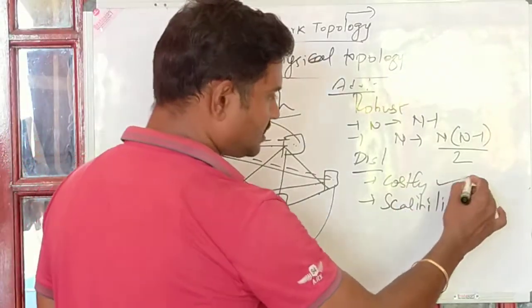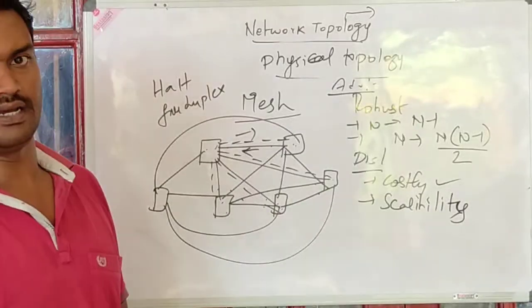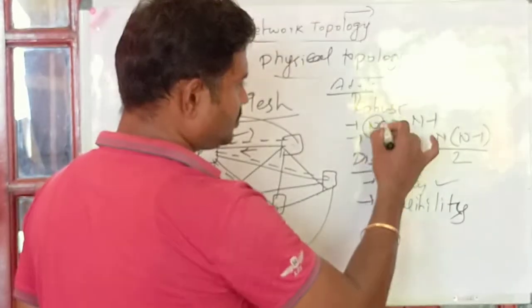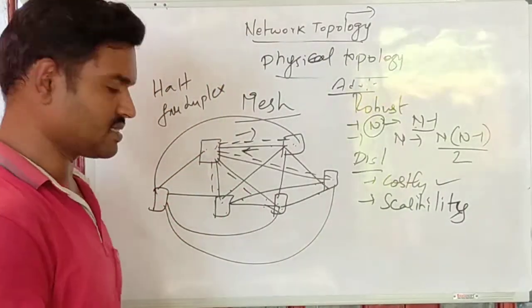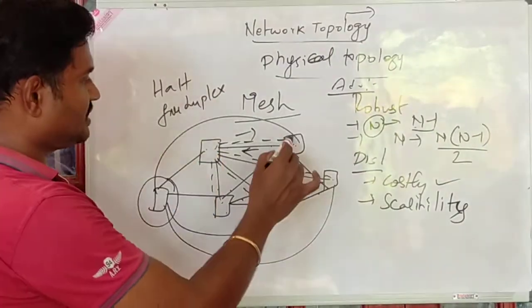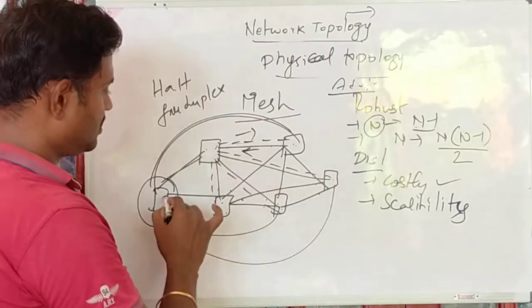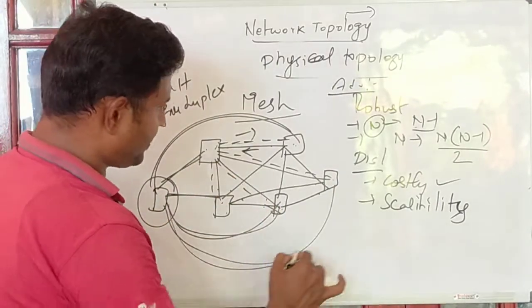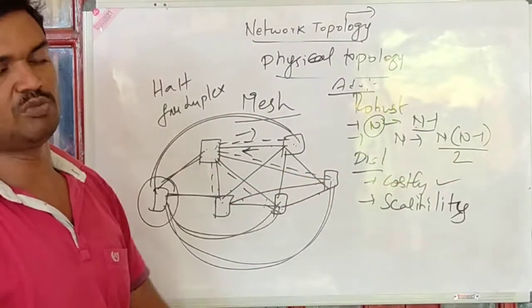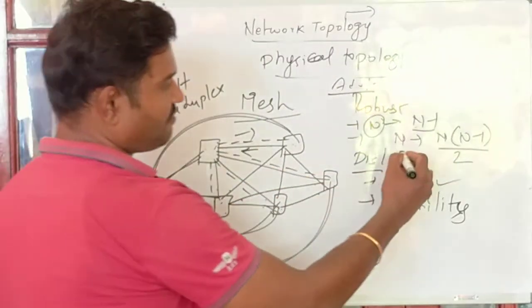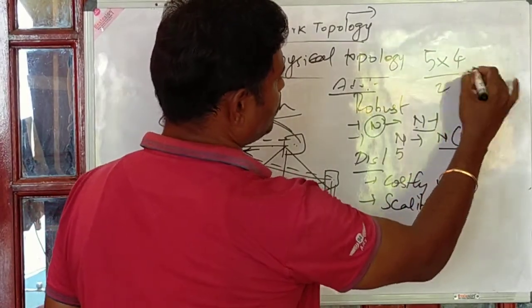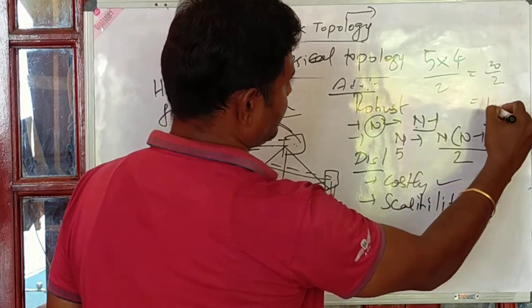As I said, it is too costly also, because more wires are incorporated in mesh topology, right? So if I have n nodes, I need n minus 1 connections. In this case, I have included one extra node, a sixth node. I need to have 1, 2, 3, 4, 5 connections. So n minus 1 connections, and this is the number of ports, right? How many ports are required? If I have 5 nodes, 5 into 4 divided by 2, which is 20 divided by 2, that is 10 ports.